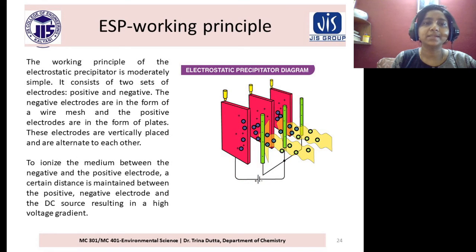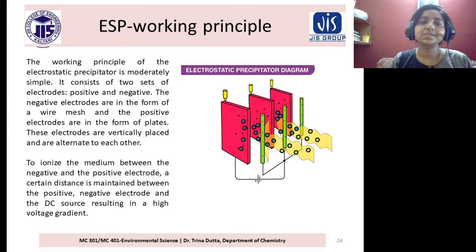The working principle of the electrostatic precipitator is moderately simple. It consists of two sets of electrodes, one positive, another negative. The negative electrodes are in the form of a wire mesh and the positive electrodes are in the form of plates.